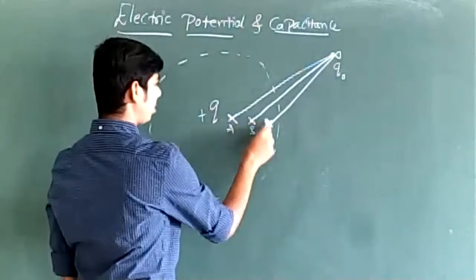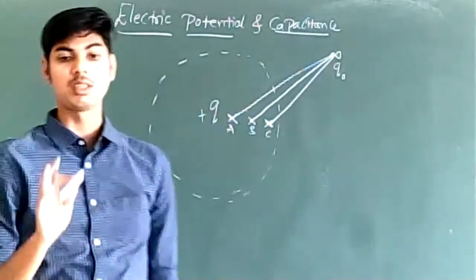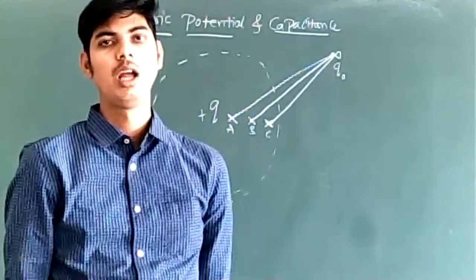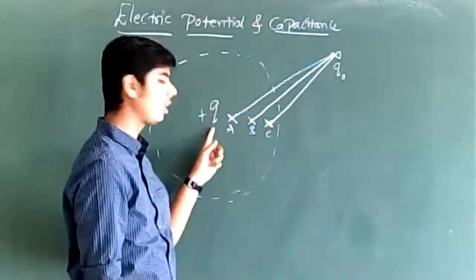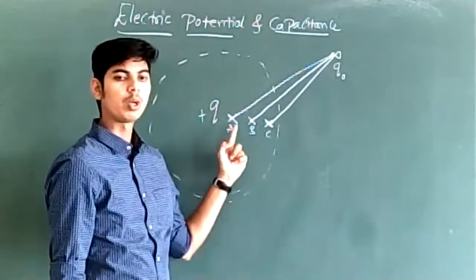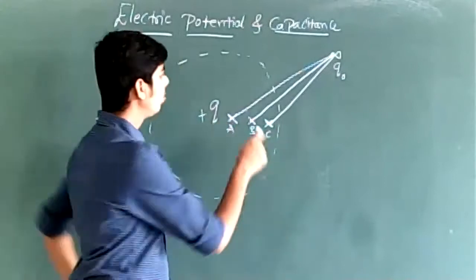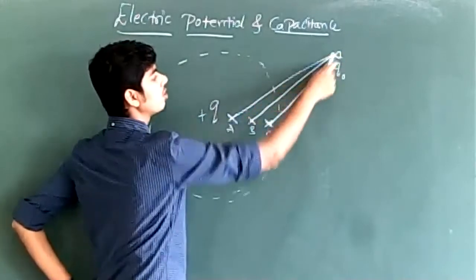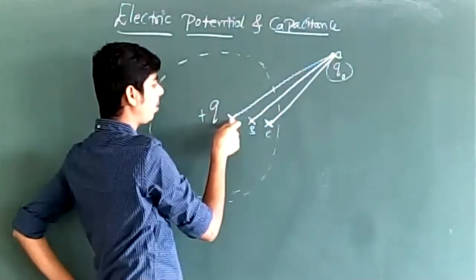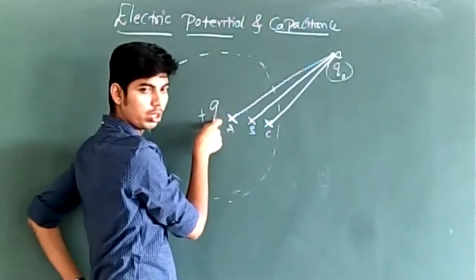Is potential the same? The answer is no. At each and every point in the electric field produced by a single source charge, potential will be different. You will have to do very large amount of work to move the test charge from infinity to A because point A is very close to source charge.